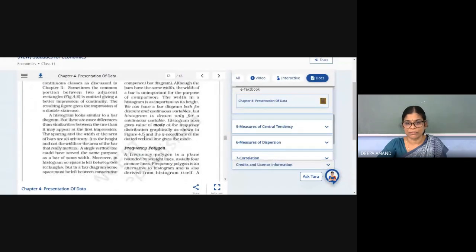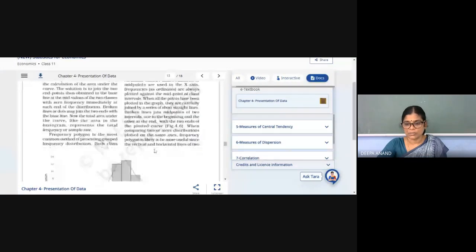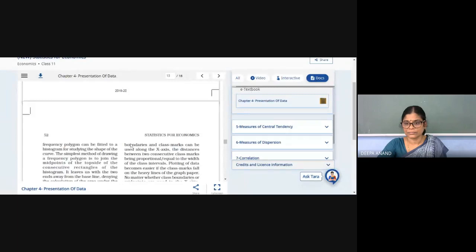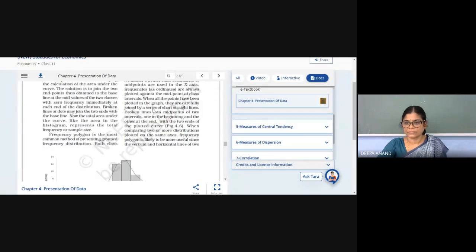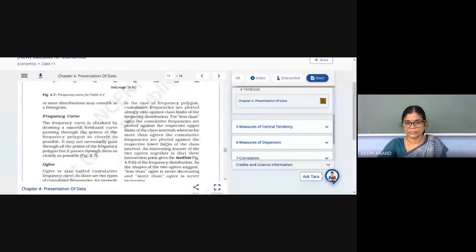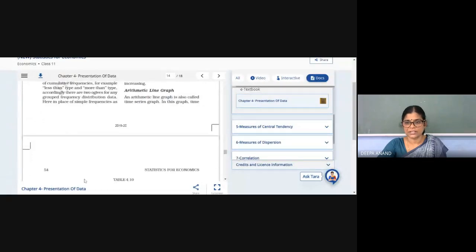Frequency polygon: see the distribution, the midpoints of all the rectangles are joined, isn't it? That is frequency polygon. Frequency curve and ogive, everything is given systematically here.